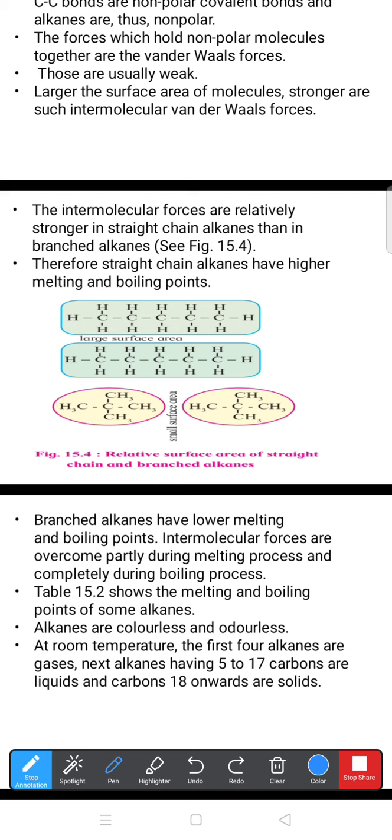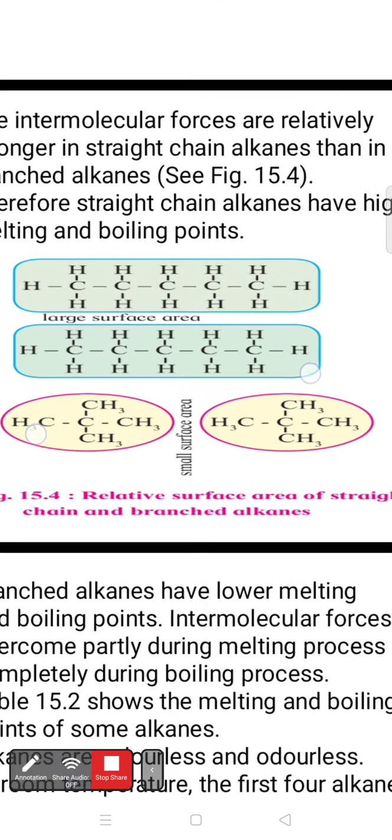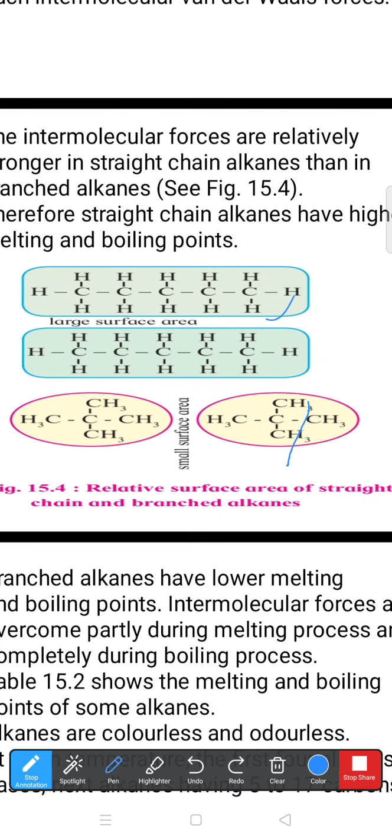In that, we'll see some structures. The first structure I want to discuss is pentane, n-pentane. We'll see that a large carbon chain indicates a large surface area. The carbon atoms are more numerous in the straight chain, which shows a larger surface area, and that type of chain we observe in pentane.